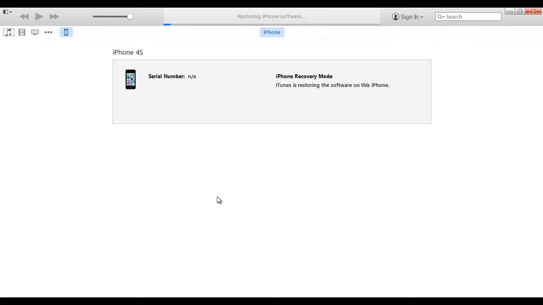Open the iPhone and just follow the steps: choose language and region and country, and then WiFi and your Apple ID and password, and there you go. You have the new iPhone. I won't wait till the iPhone is restored because it takes so long, but this is how to do it. It's so simple and easy, and you don't have to do anything from now.